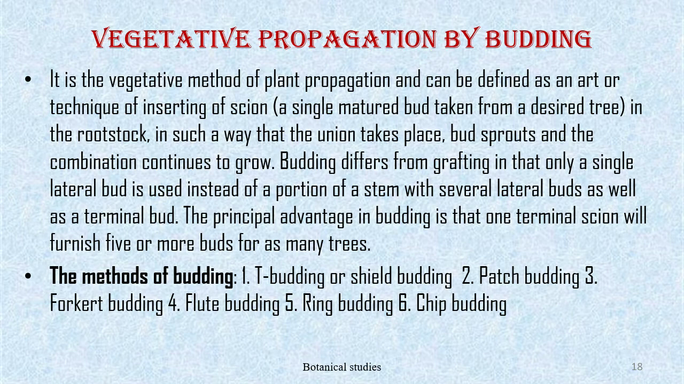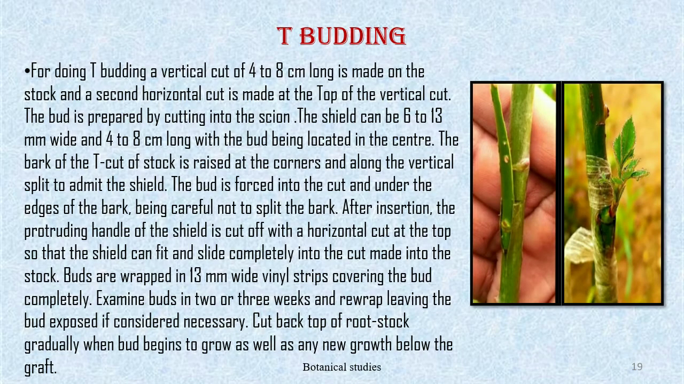The principal advantage in budding is that one terminal scion will furnish 5 or more buds for as many trees. The methods of budding: T budding or shield budding, patch budding, forked budding, flute budding, ring budding, and chip budding. T budding. For doing T budding, a vertical cut of 4 to 8 cm long is made on the stalk, and a second horizontal cut is made at the top of the vertical cut.